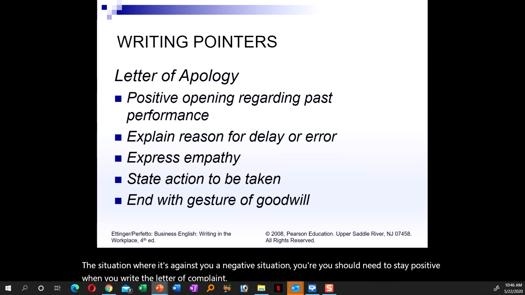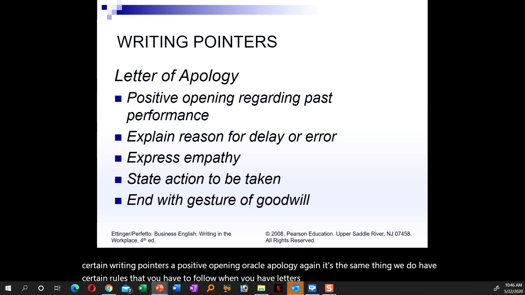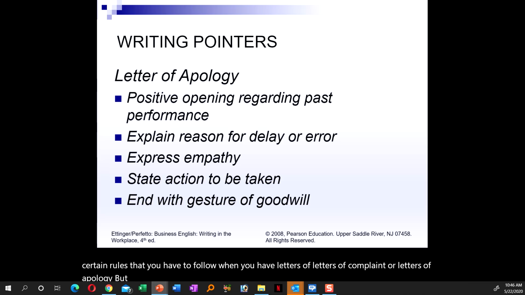Certain writing pointers: positive opening with a letter of apology. Again, it's the same thing. We do have certain rules that you have to follow for letters of complaint or letters of apology. But the main thing that you have to grasp from all of this is that you need to stay positive.